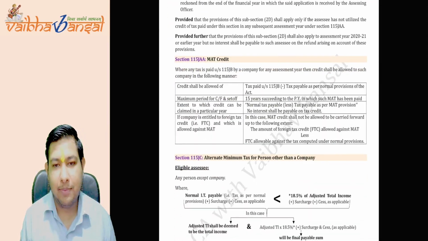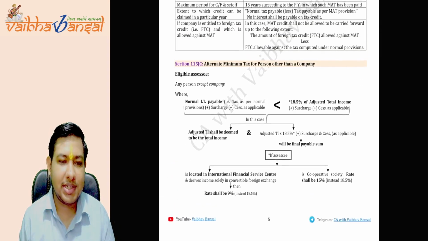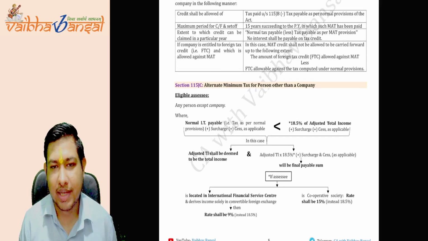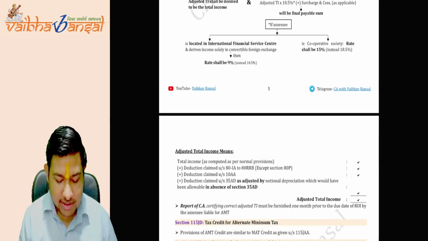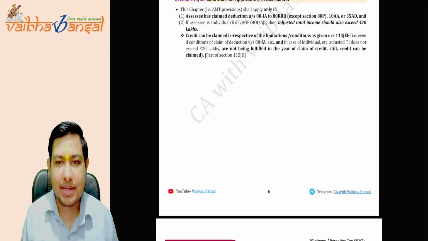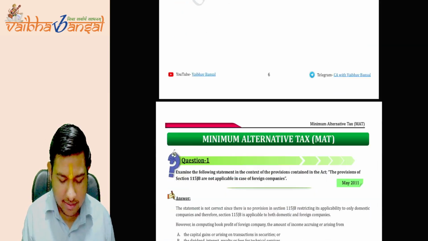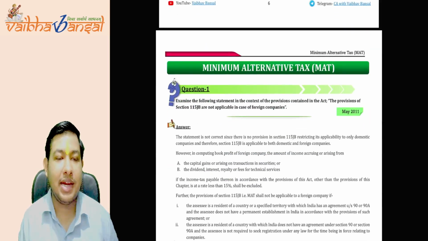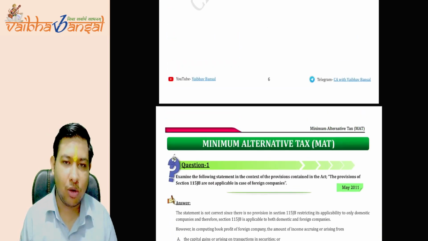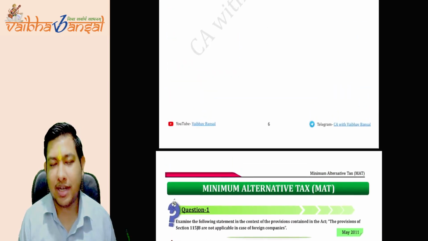Then the MAT credit and AMT. If you understand the MAT, the AMT is just a matter of 5 minutes, not more than that. Is this clear to you all? This is our first session that we are going to discuss today. And in another session, the practice session, we'll do the MAT and AMT questions. The file where the questions and answers and the concepts are given is already in my Telegram channel.